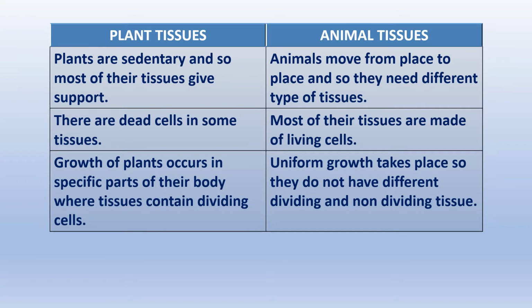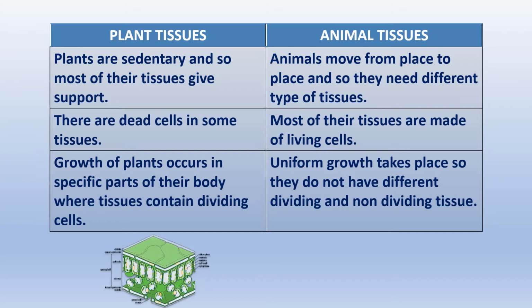What are the differences between plant tissues and animal tissues? Plants are sedentary, they don't move from place to place, they don't play, they don't run, they don't climb. And therefore, most of their tissues are there to give support to the plant. Whereas animals move from place to place. So they need different types of tissues because they are singing, they are running, they are catching their prey, they are painting. So they require different type of tissues than that of plants.